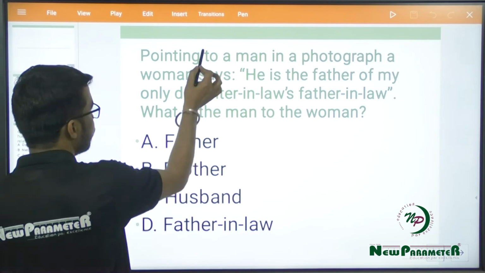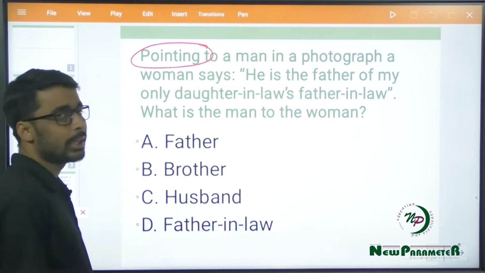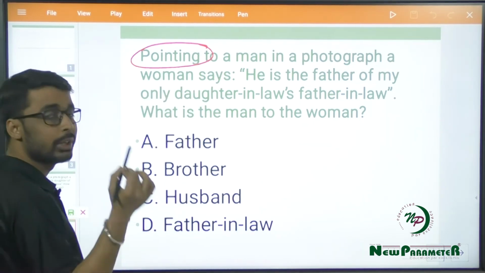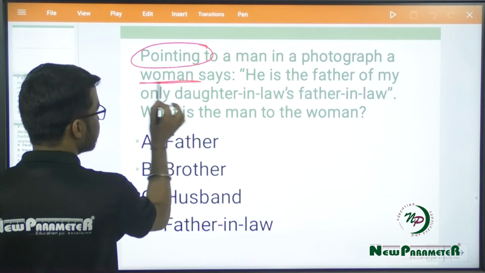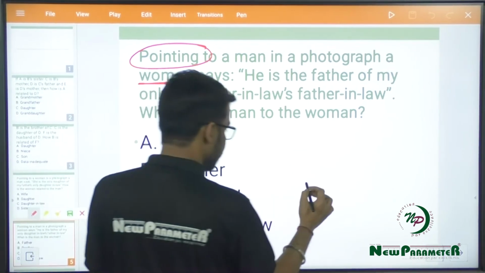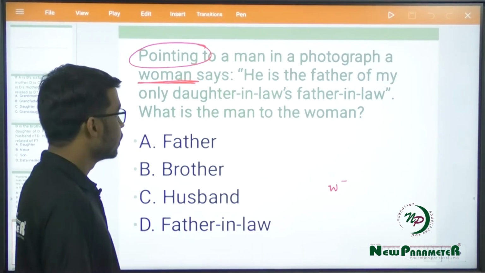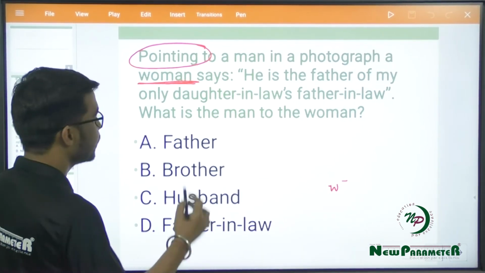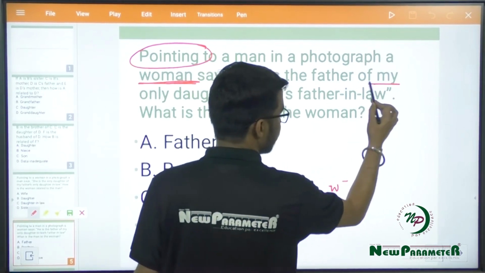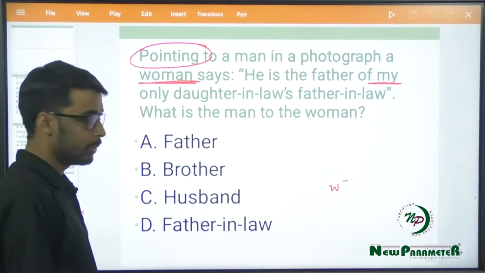Now here the question says, pointing to a man in a photograph, a woman says, he is the father, right? As I have told you, if the sentence starts with the keyword pointing or introducing, first of all you need to find whosoever is saying the sentence. Here the woman is saying the sentence, so I will be placing the woman first in my graph. Here it is woman. Now I have to find the keyword "my". There is a keyword "my", so "my" would be for the woman only.